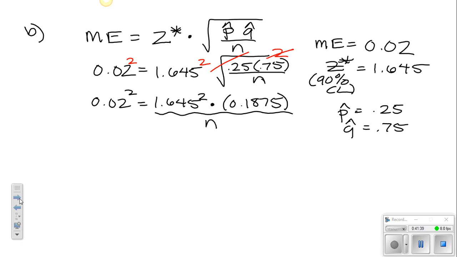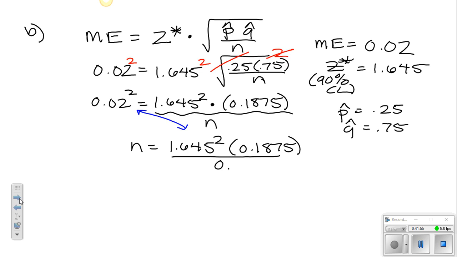Now we're going to solve for n. Remember, the easy way to do that is to switch n and the 0.02 squared. So n is going to be equal to 1.645 squared times 0.1875, all divided by 0.02 squared. What we're going to do now is switch over to the calculator real quick and put that in.